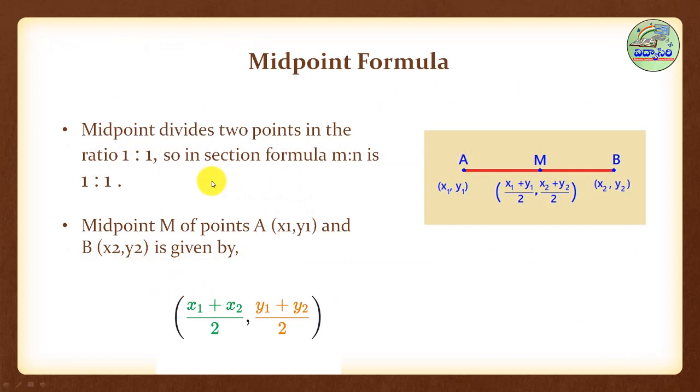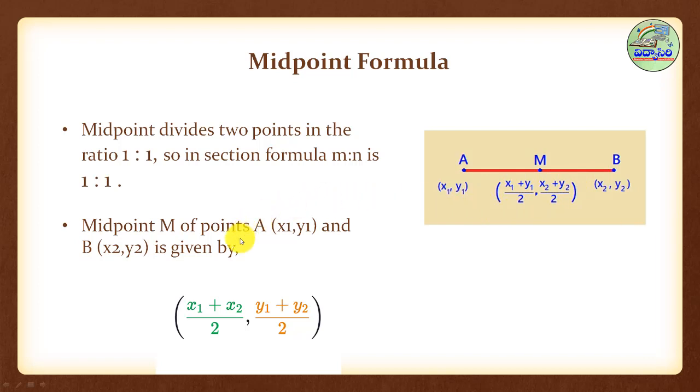Next, the midpoint formula. The midpoint formula is also one of the section formulas. So what is the difference between the midpoint formula and the section formula? Here P divides in the same ratio, 1:1. So that point is called the midpoint. This point is the same distance from A and B. For example, here 10 centimeters, here 10 units. So both are the same length, so it divides in the same ratio. If you substitute m is equal to 1, n is equal to 1, we get this formula.